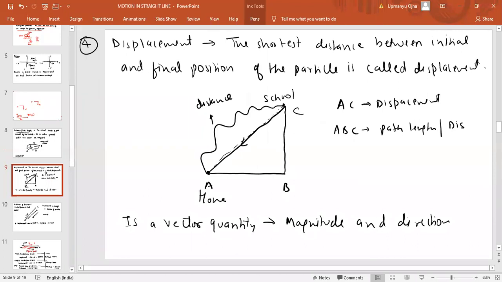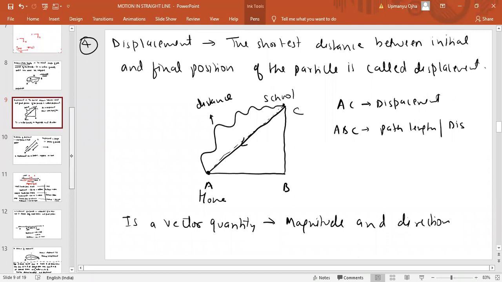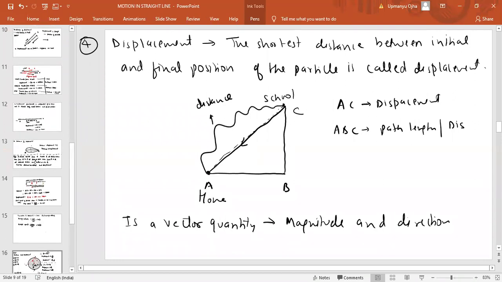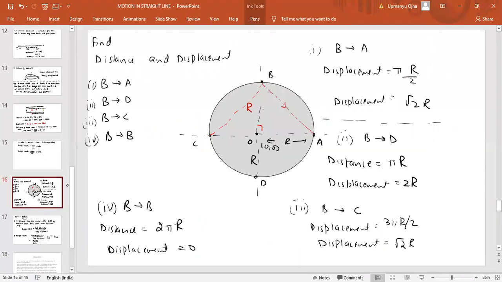Velocity is what? Velocity is displacement by time. Displacement by time is velocity. Velocity means the time taken for the particle to move from initial position to final position, or the rate of change of displacement. A rate of change of position is known as velocity. So velocity is basically the rate of change of position.